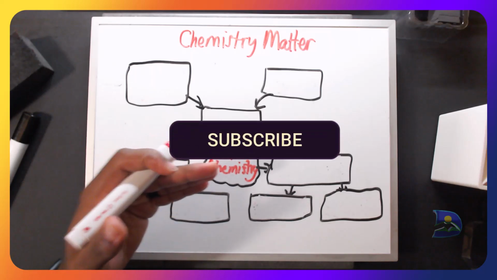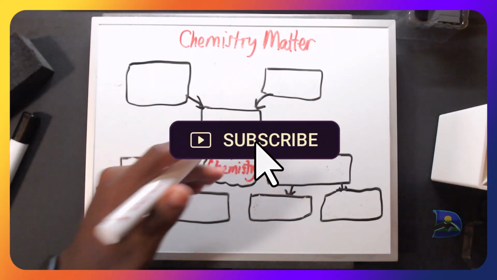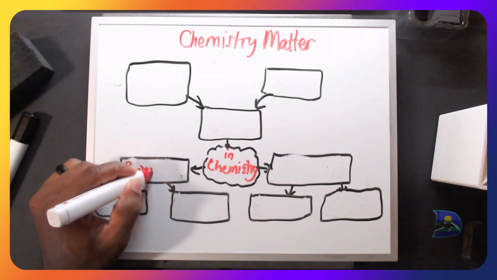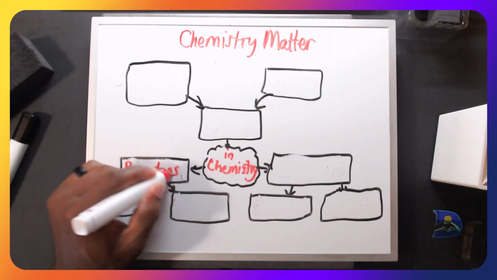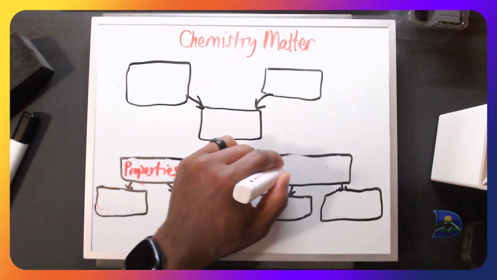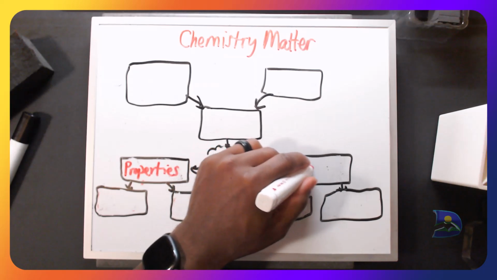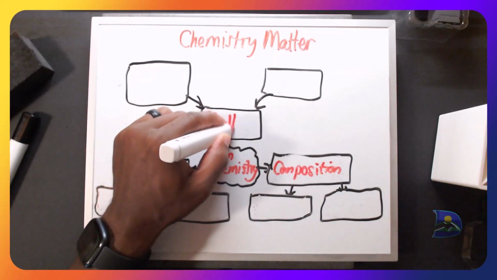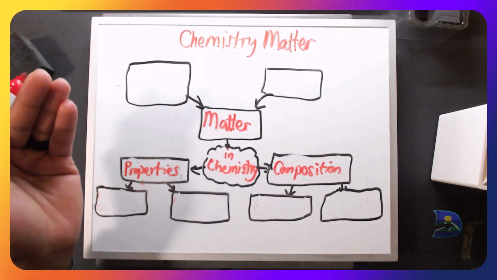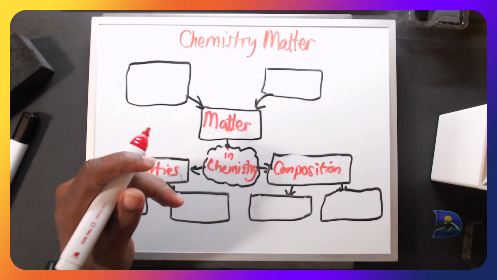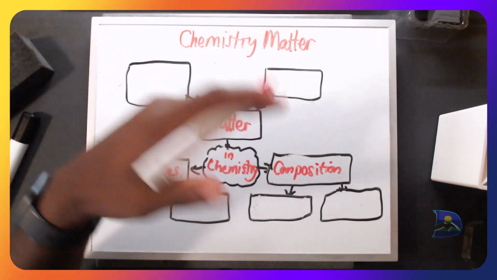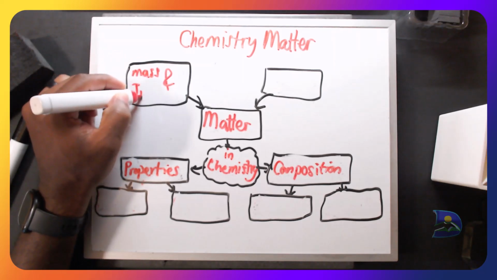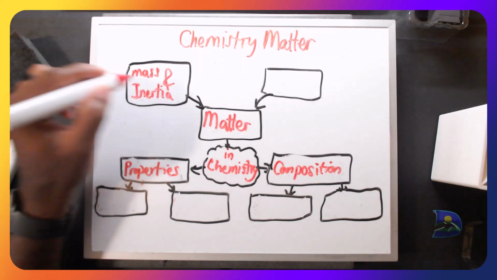First, in terms of the definition of chemistry, we know that chemistry dives really deep into evaluating the properties and also looking at the composition of a specific type of term, which is known as matter. And you might be wondering, yes, I've heard of this particular term, and indeed, matter in terms of the definition is anything that has mass and inertia, and this is based on the definition of mass.